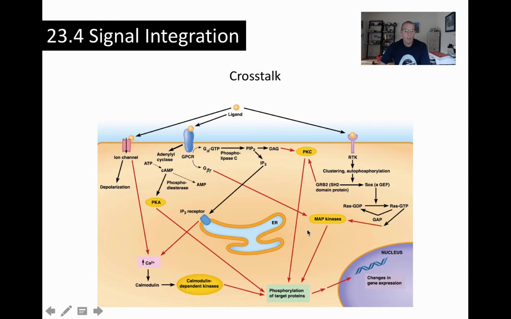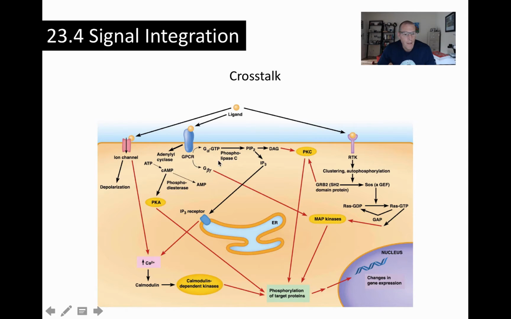And so you see there is a lot of what we call crosstalk. There are lots of different pathways converging on the same points and lots of pathways splitting off and going to different places as well. Sometimes the activated components of one pathway interfere with the components of another pathway.